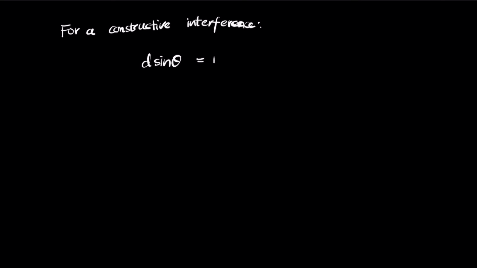So for constructive interference, the condition will be that d sine theta is equal to m lambda, where m is 0, 1, -1, -2 and so on.